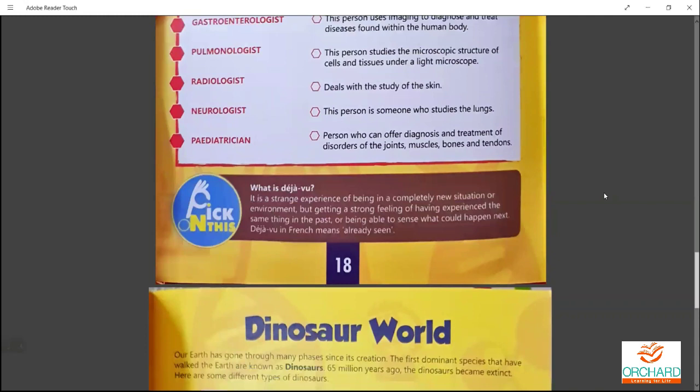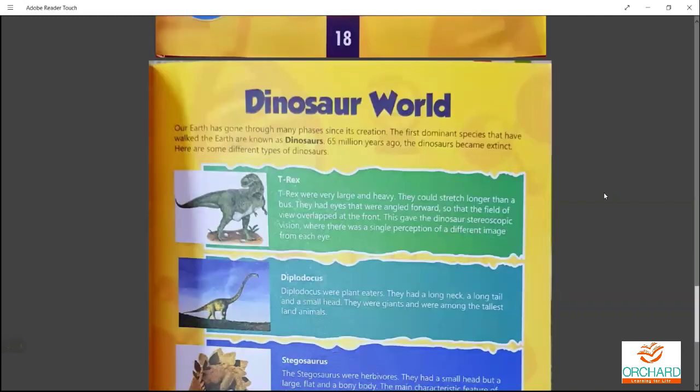All right. Okay, now we'll move on to dinosaur world. So this will be your next topic. Dinosaurs lived millions of years ago, and they totally play a vital role in the evolution of the world. Earth has gone through many phases since its creation.